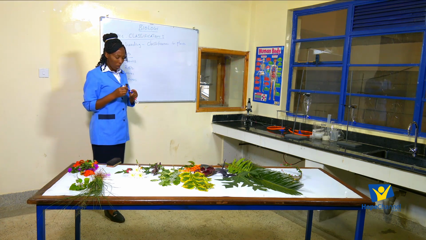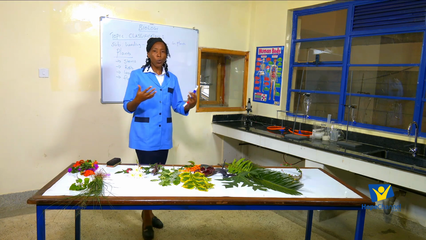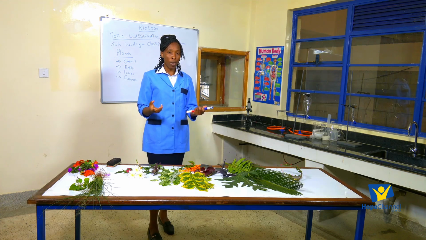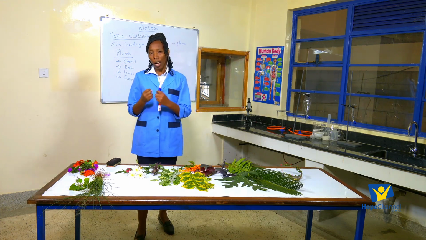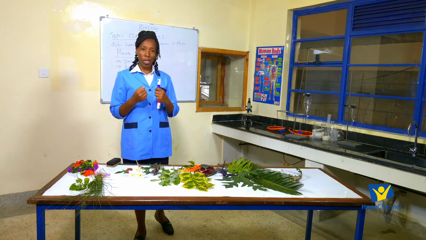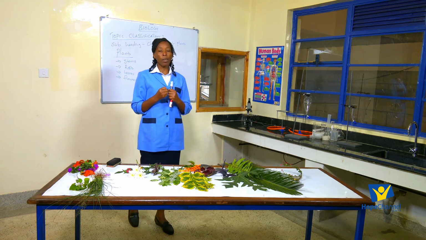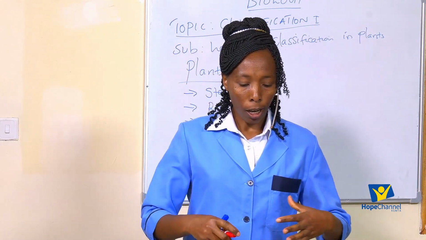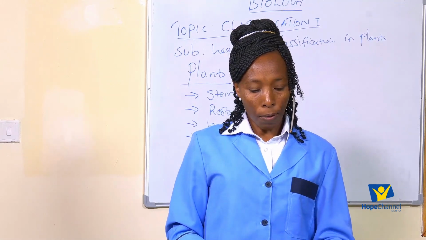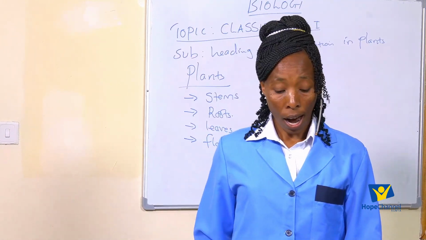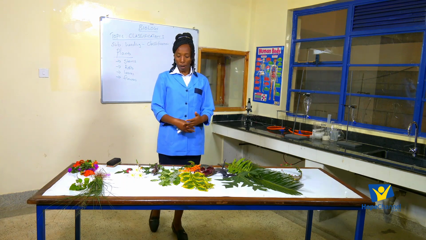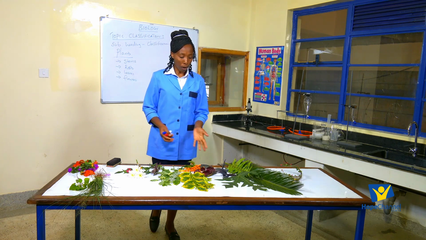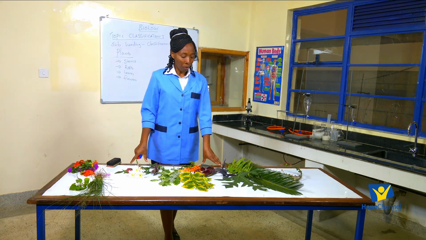Now, when we talk about classification, what do we use to put organisms into groups? What do we use to put organisms into taxon? Because we said taxon is a group of organisms that have similar characteristics. Now, when we talk about classification of plants, as you can check on my table, I have a lot of flowers, a lot of leaves, and a lot of plants that have stems, others have flowers. So we are going to discuss more about plants.